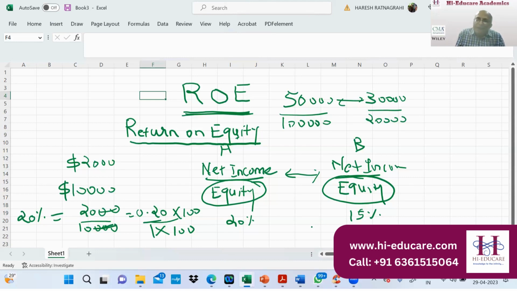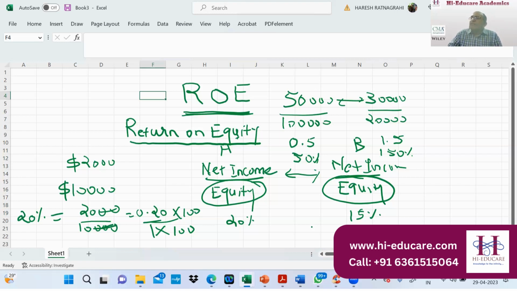But when I divide by equity, I can interpret that for every $1, company A is earning 50 cents, or 50 percent, and company B is earning $1.50, or 150 percent. So the moment you calculate the ratio, what exactly are you doing? You are doing the comparison. You are equating the platform, and that's why you can easily interpret how much company A earns for every $1 versus company B. This is very powerful, right? Irrespective of the size of the company, you can do the comparison.